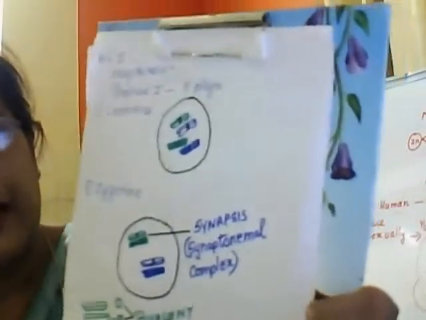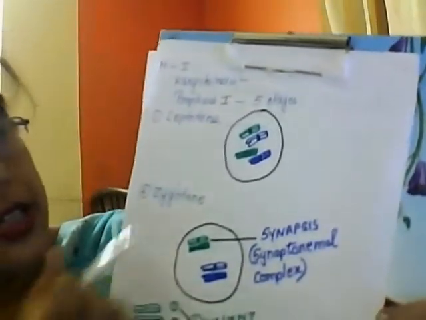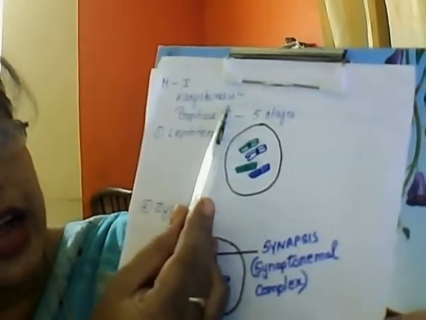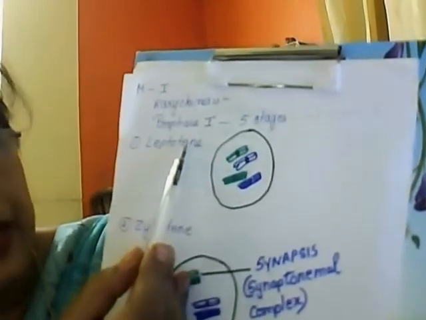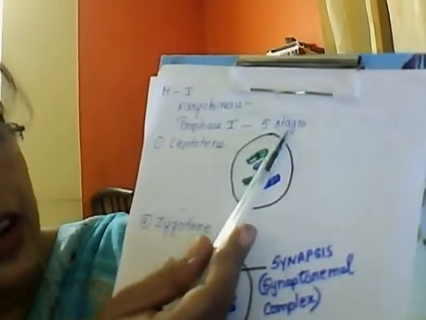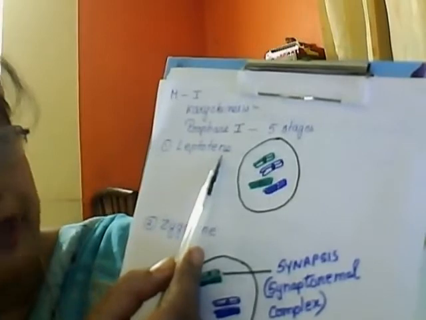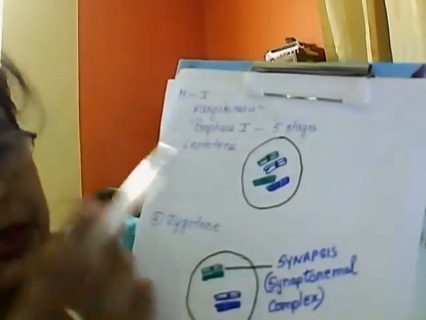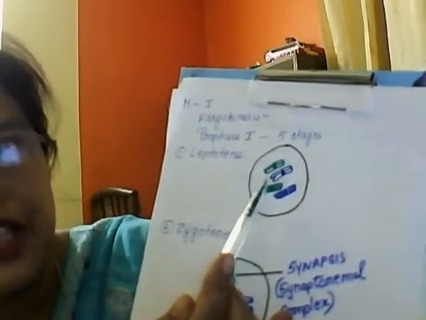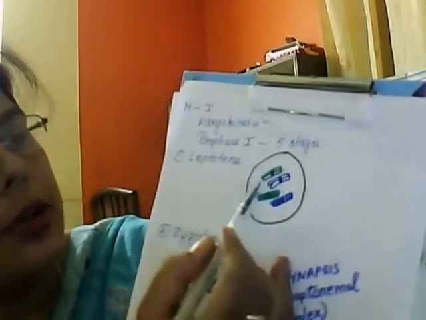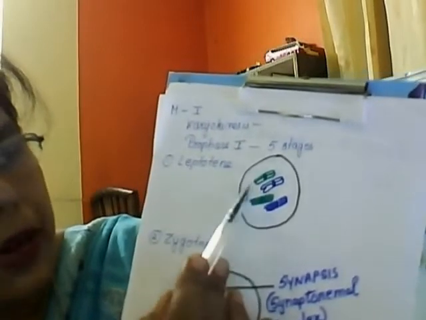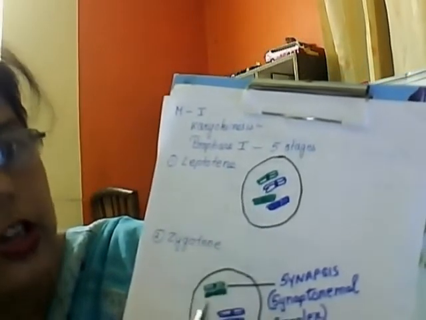I will show you with a rough diagram. You just see. First, M1 means meiosis 1, and then karyokinesis. I will give you the PDF, so it will be clear if some parts are not distinct. Then prophase 1 has 5 stages. The first stage is leptotene. So in leptotene what happens? The chromatin material gets converted to distinct structures which are known as chromosomes. Here I have shown 4 chromosomes, but with 2 different colors. Why I have used them, gradually you will come to know.